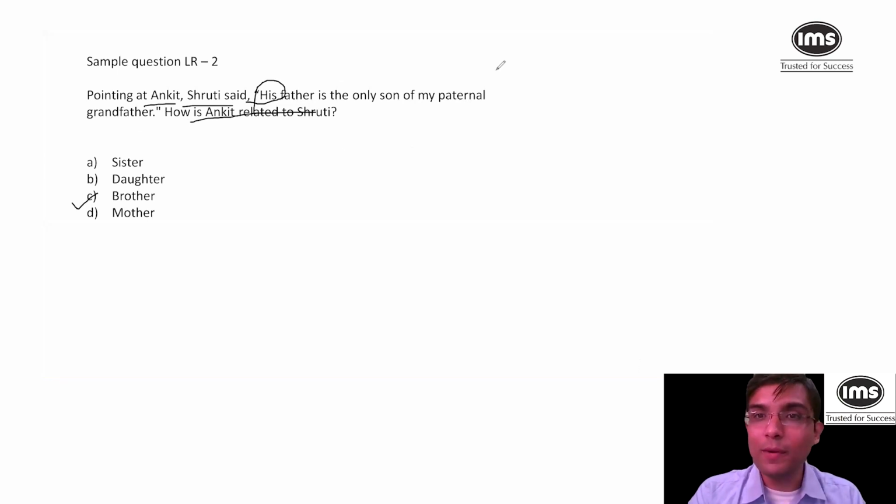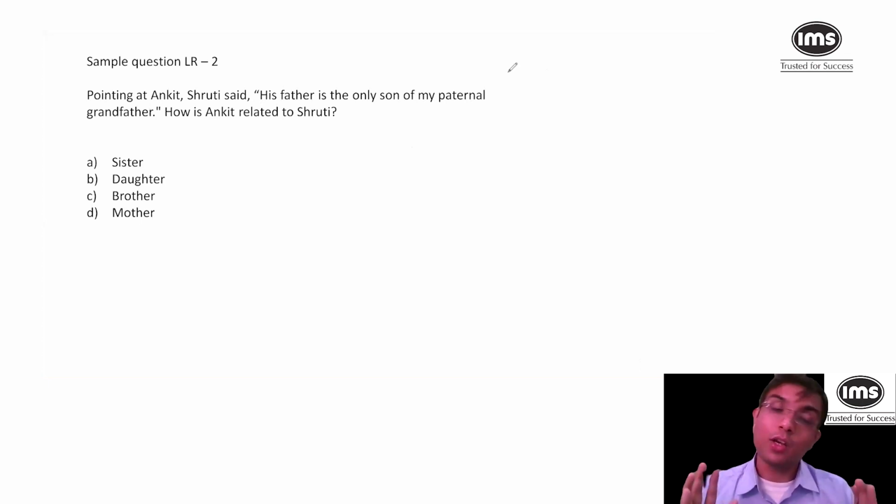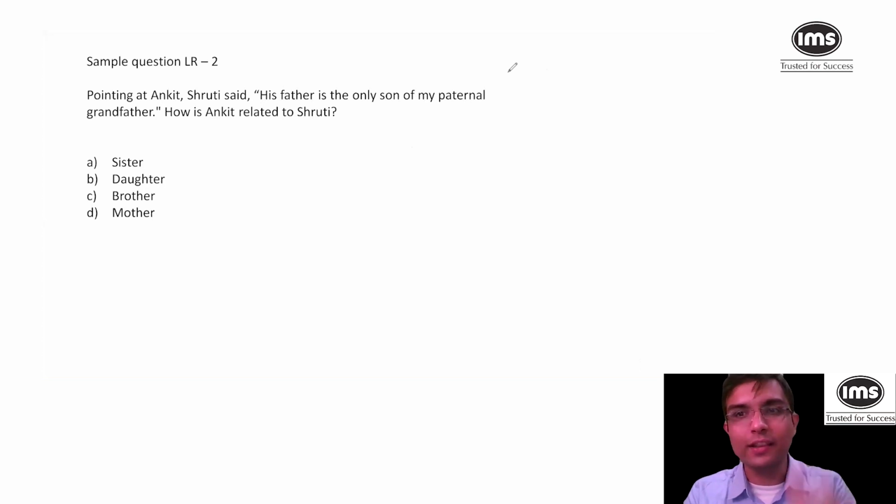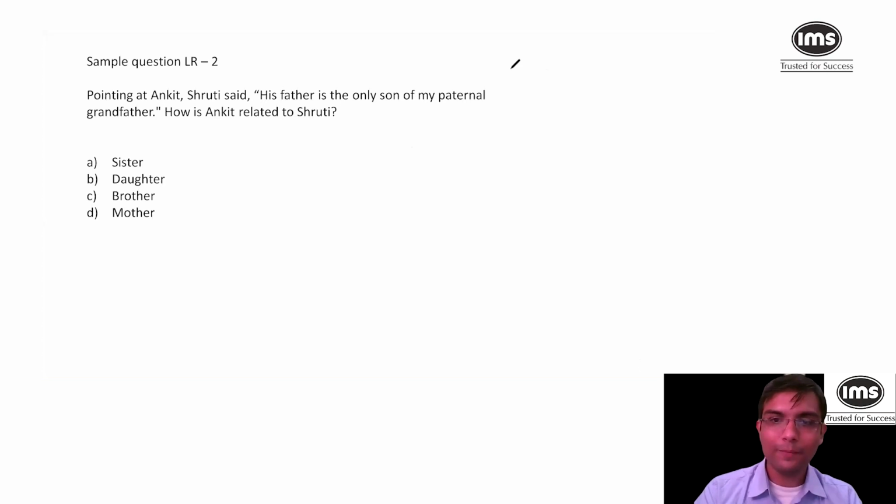The question was doable in 30 seconds if you could have understood this part. So my paternal grandfather, his son is my father, his father is my father, done, brother. You can eliminate options as well. I am not here to teach you logic today. I am here to teach you that during logic, you should have a pattern. I know that this has to be solved like this. If it is not the way I know, I'll try hundreds of new things on the day of exam, and that's where the time comes into the picture.